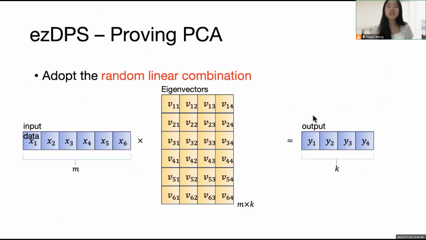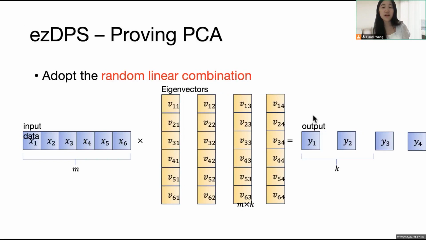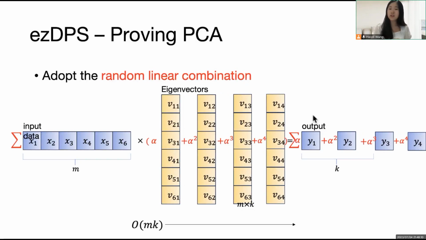The second stage is PCA-based feature extraction. The computation of PCA can be simplified as a matrix multiplication between an input vector and a matrix of eigenvectors. Instead of computing this directly, we adopt the random linear combination with different powers of a random scalar and add them together to reduce the computation complexity. Therefore, the complexity is reduced from O(MK) to O(K).